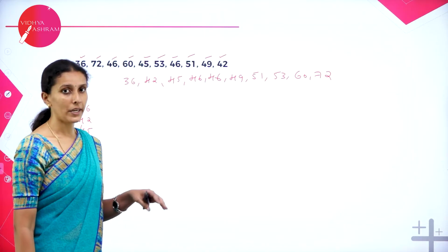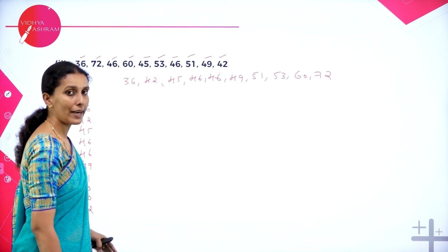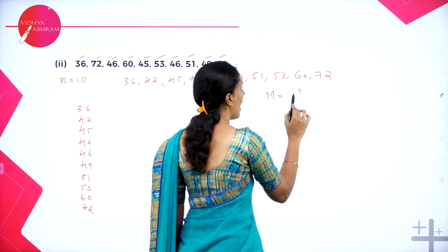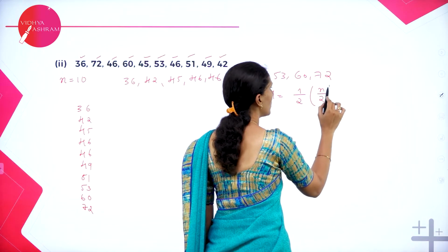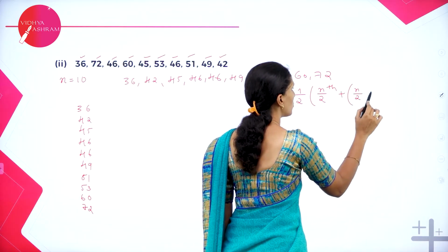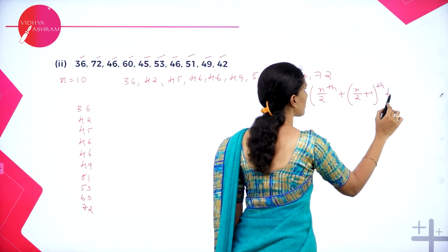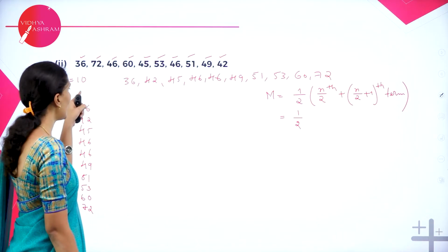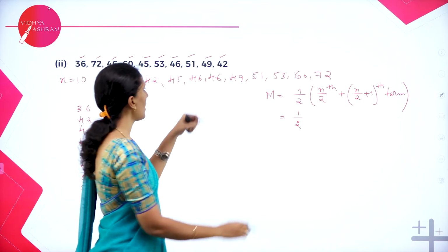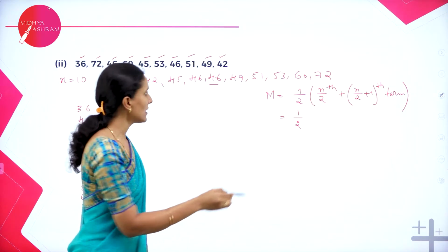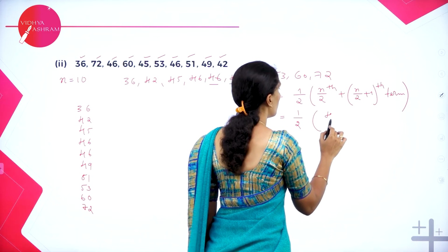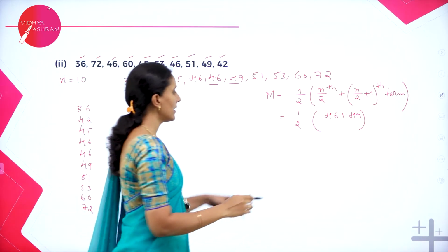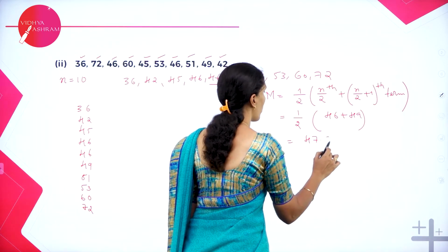Now we need to calculate the median. If it were the mean, we would add the numbers and find the mean, but here it is the median. So the median is half of the n by 2th term plus the n by 2 plus 1th term. Let's check what n by 2 is. n by 2 is 10 by 2, which is nothing but 5. So the 5th place, and 5 plus 1 is the 6th. Let's add these two numbers: 46 plus 49 divided by 2. When you calculate this, you will get the median as 47.5.